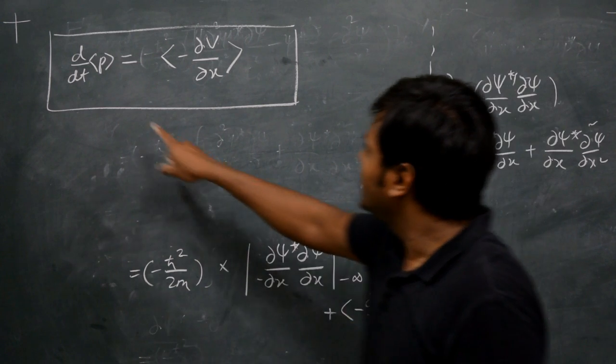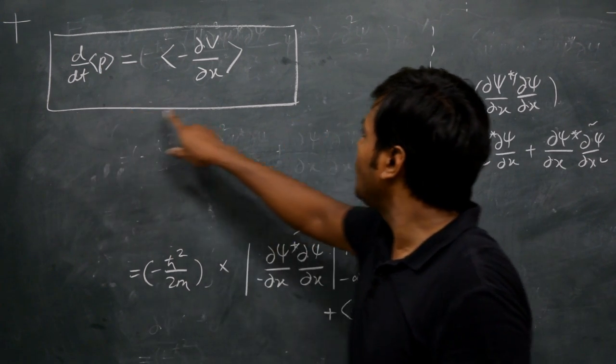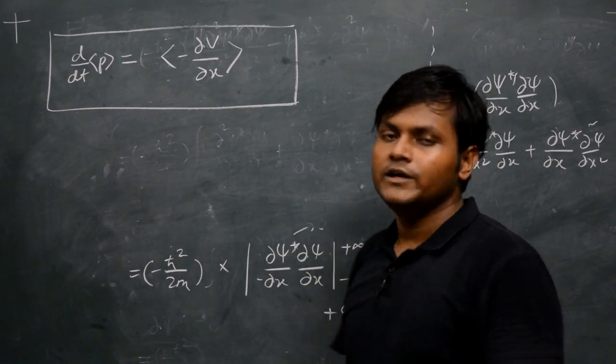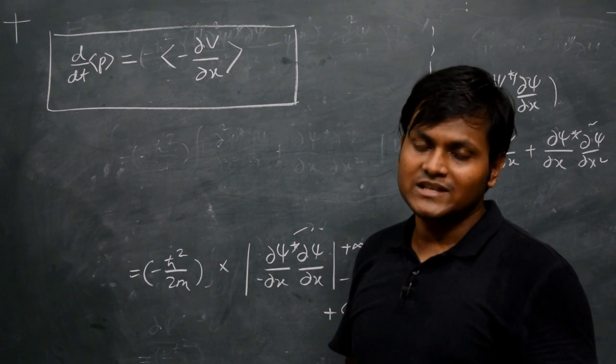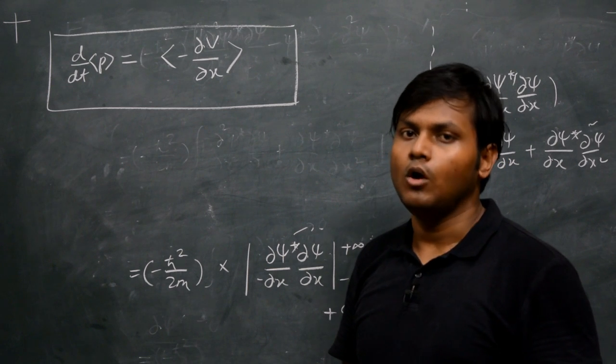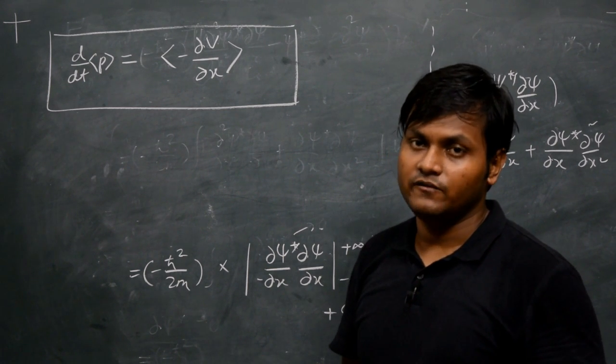So this basically gives the time derivative of the expectation value of momentum in terms of the expectation value of the negative gradient of the potential field, which is very much similar, as you can see, to Newton's second law, which relates force to the time derivative of momentum.